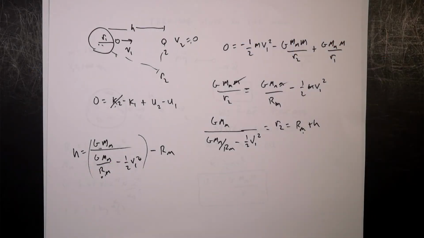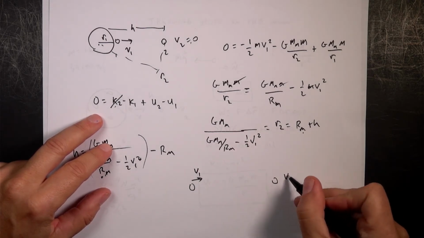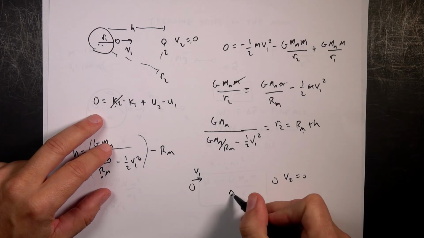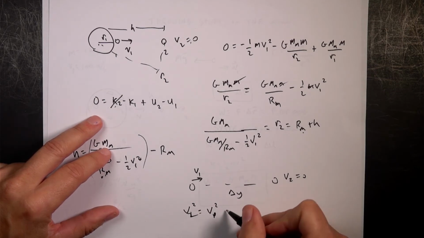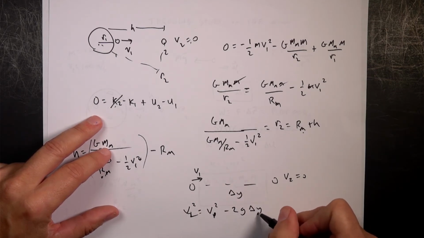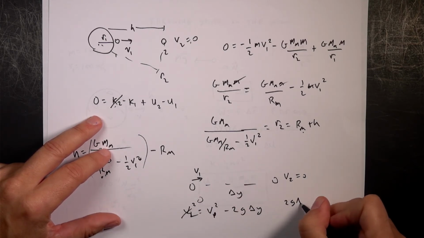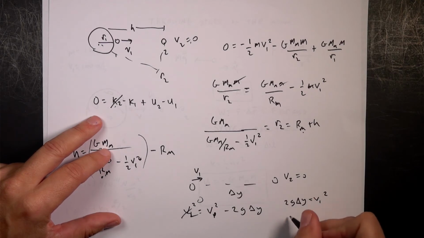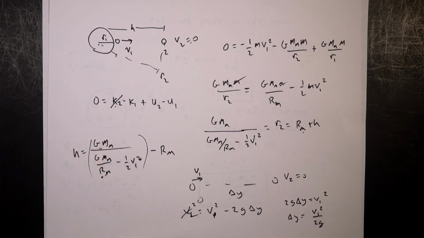Okay, so back on the paper, if it's moving with an initial velocity v1, and over here it has a final velocity of v2 equals 0, and this is delta y, then I have v2 squared equals v1 squared minus 2g delta y. And so in this case, v2 is 0. So 2g delta y is equal to v1 squared. Delta y is going to be equal to v1 squared over 2g. So now I can plug that in, and let's just see what happens.